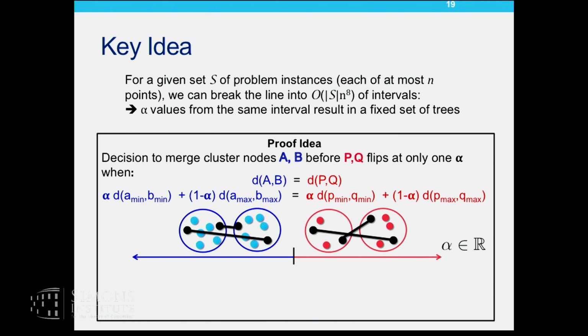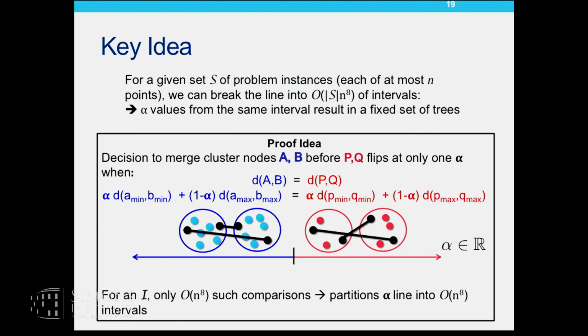So if I simply iterate over all sets of 8 points in my cluster instance, I can mark such alpha values on the alpha line, and thereby I'll partition the whole alpha line into n^8 different intervals. And what is special about these intervals? Within each alpha interval, I have a fixed outcome for any potential comparisons that I'll make. So the moment I fix all of them, I'm also fixing the cluster tree that will be output for any alpha in those intervals. Does that make sense?